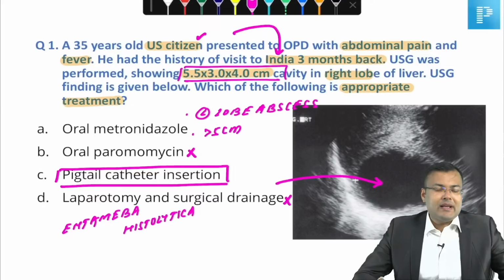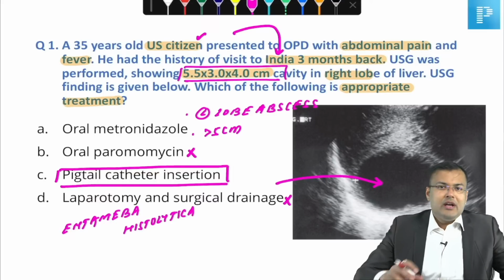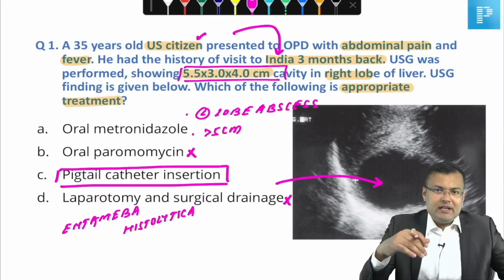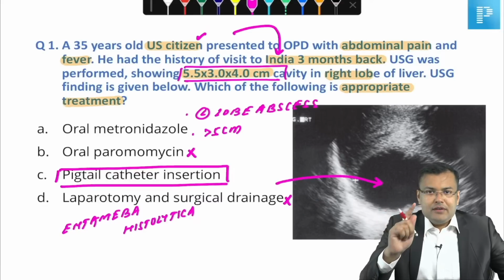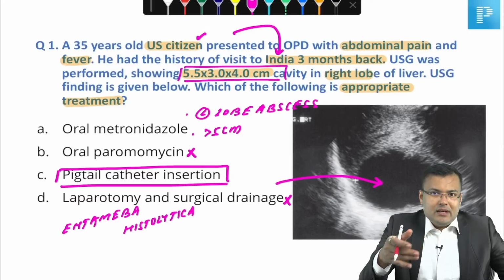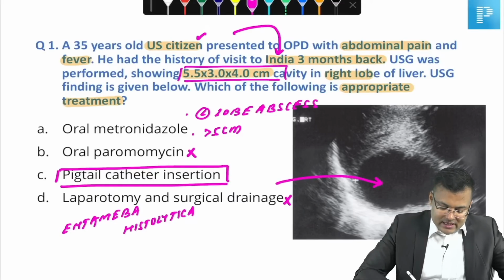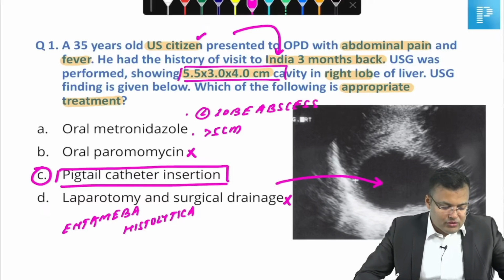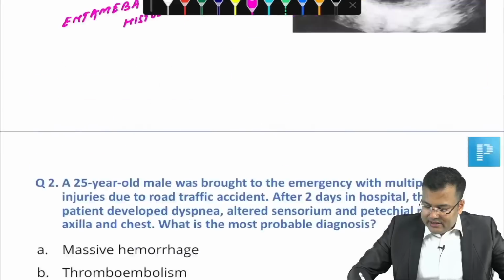Some of you were marking oral metronidazole. These kinds of questions are asked frequently. So what do you have to focus on? First, make the diagnosis. Second, look for the complicating features, whether there is increased risk of rupture or not. Means what is the location? Is it in the left lobe, or is the size more than 5 centimeter? So in this case, the correct answer is C. It will be helpful for FMG also, guys, so you can attend this session.